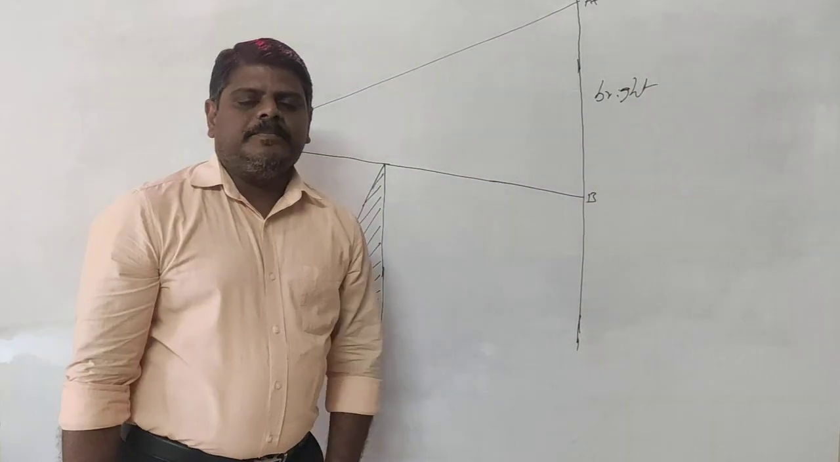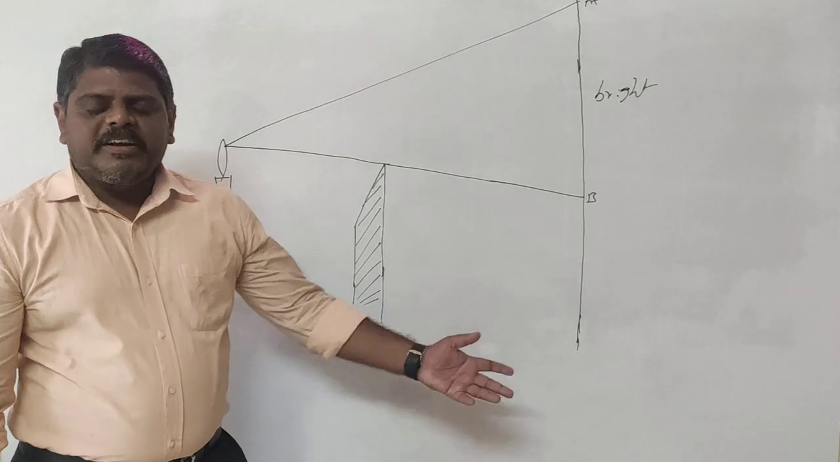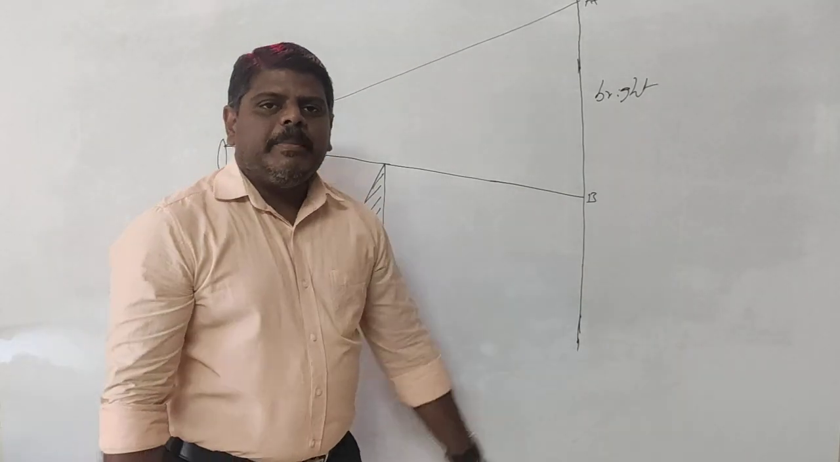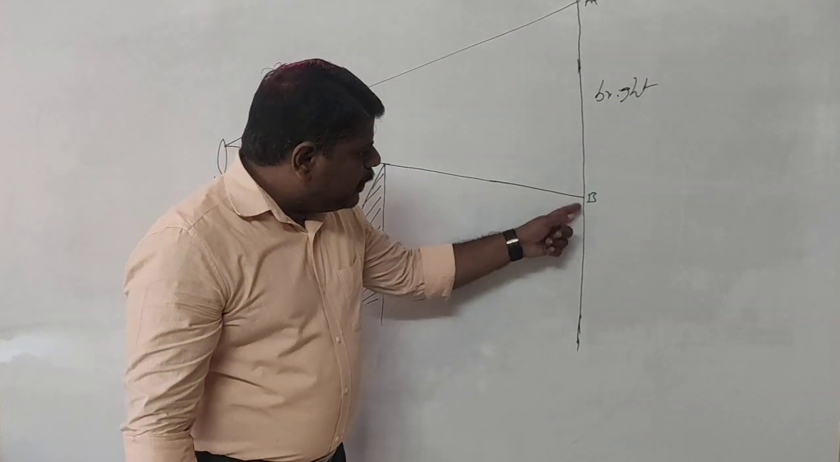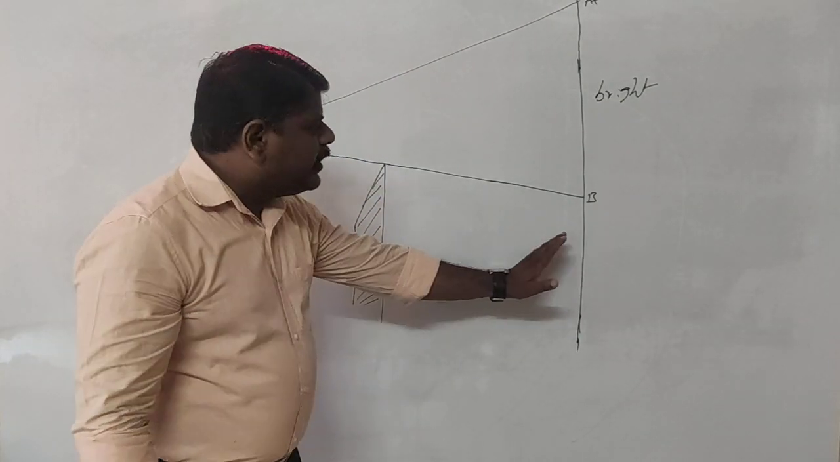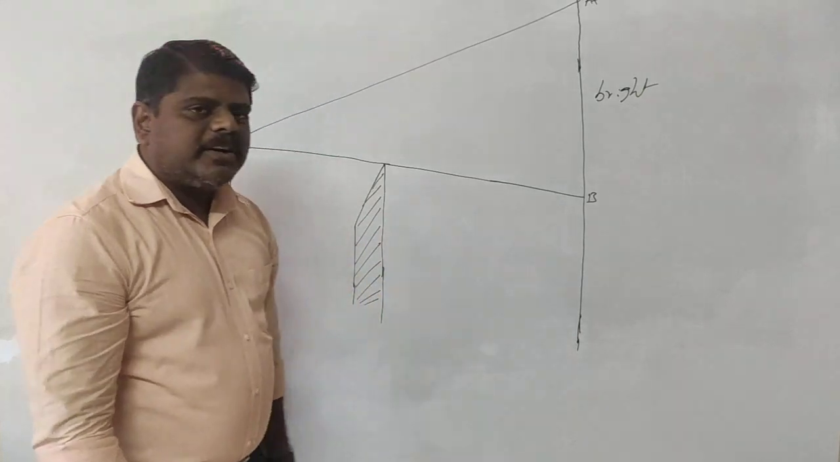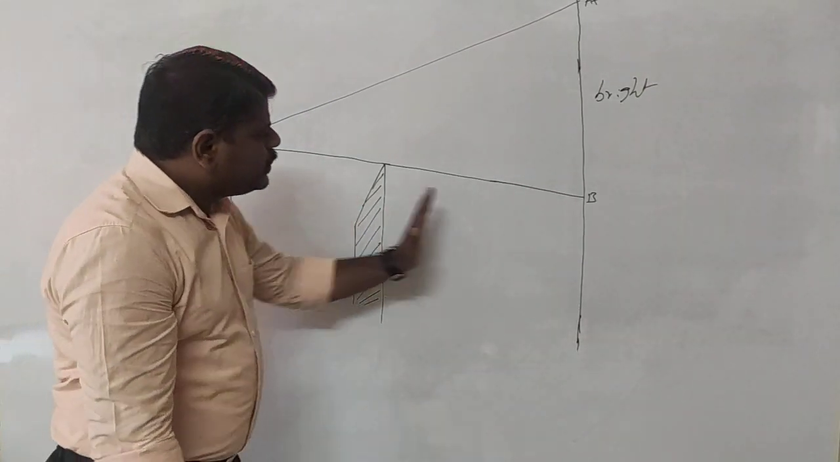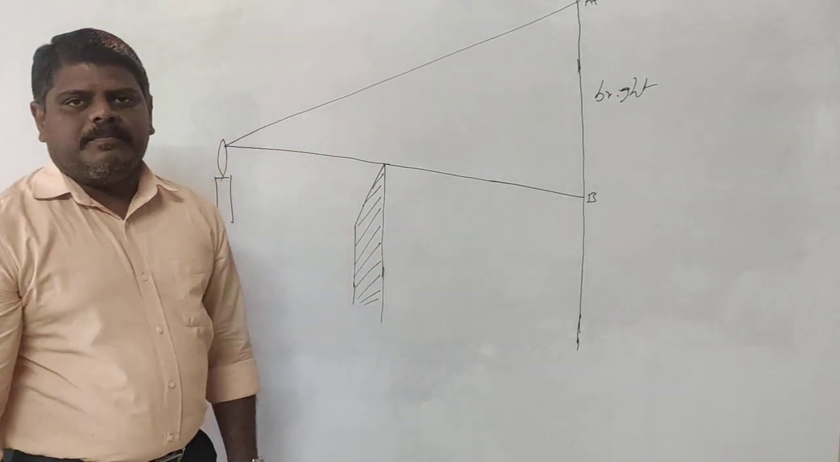Below B, what happens? You are going to get dark, which is called the geometrical shadow region. That means below B, the light is not going to reach the screen. Why? Because the obstacle is there, which is stopping the light from traveling in this direction.